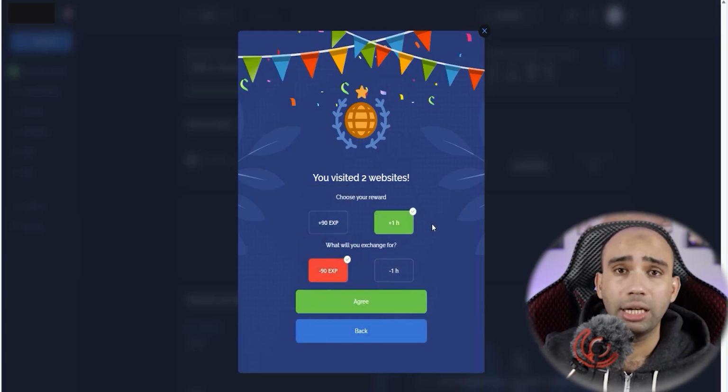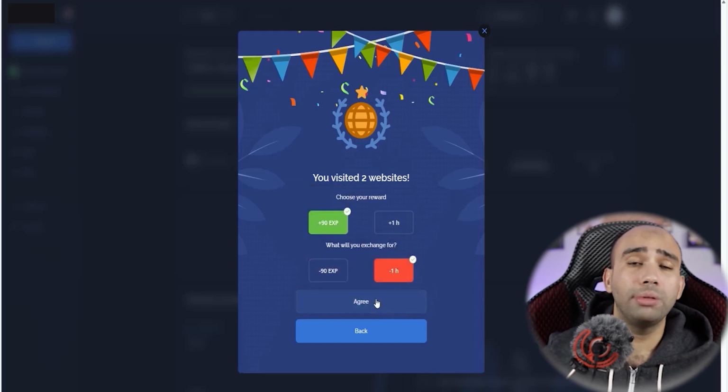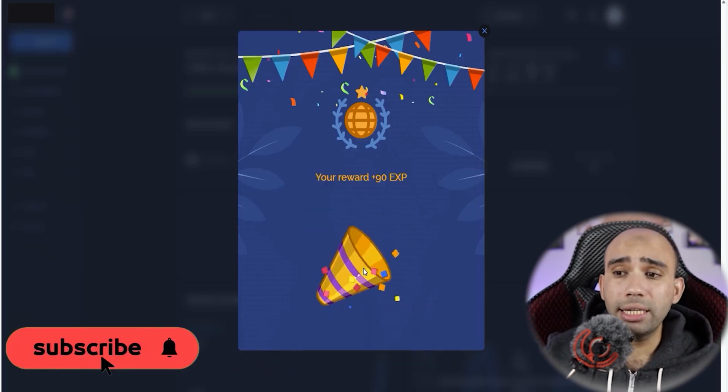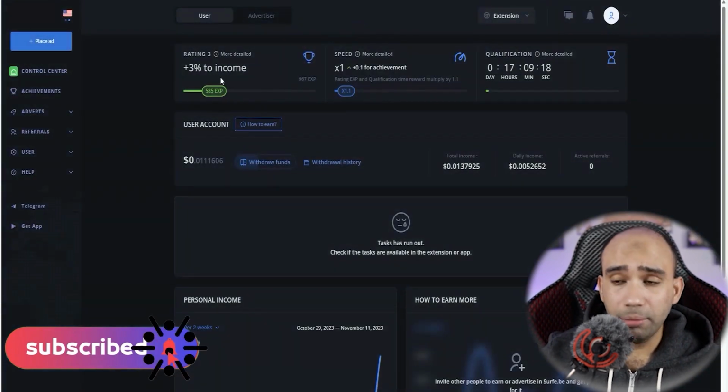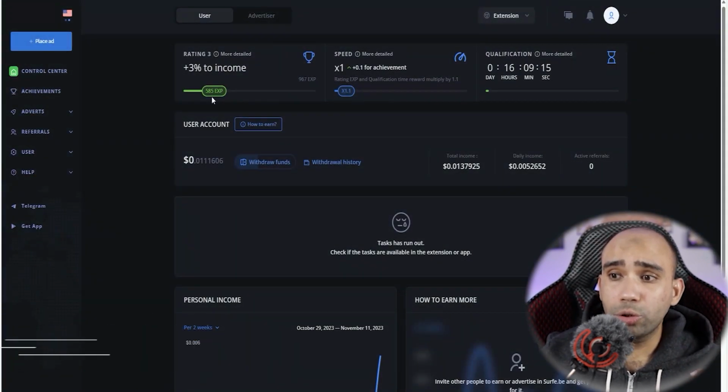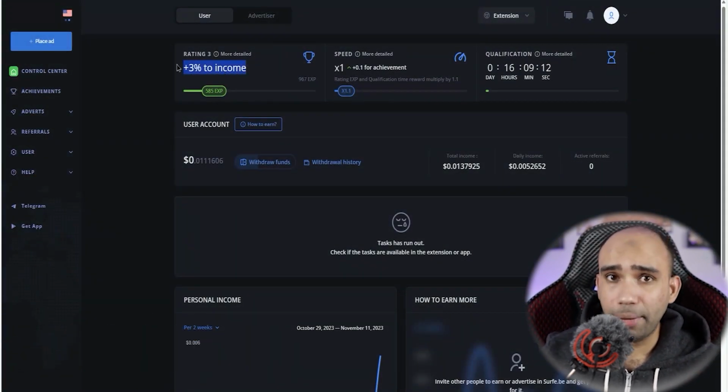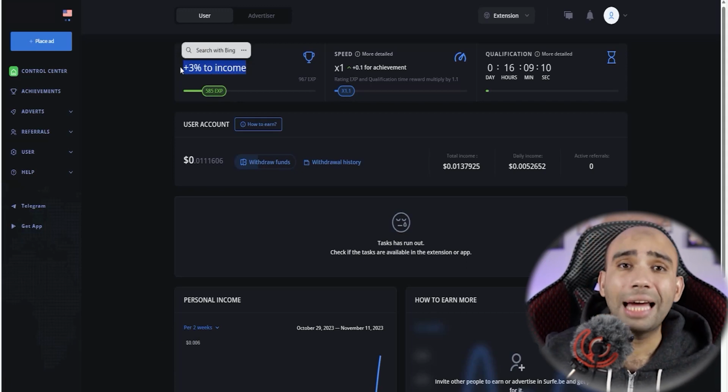Then I will get 50. Cancel the experience, then I will cancel the hour to get 90 experience. Sorry, and I click on OK. Very excellent. You took 90 points of experience as usual. You see this? I have 585 experience points. It increases my profit by 3% on the income. This means that what I take will increase by 3%.